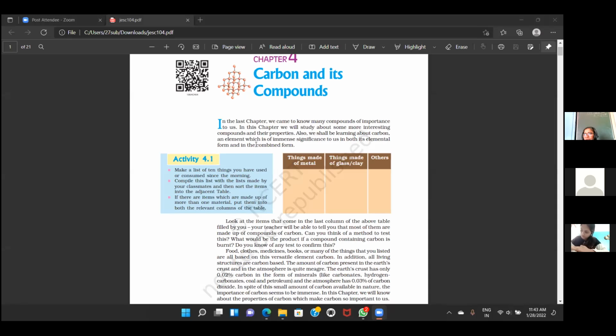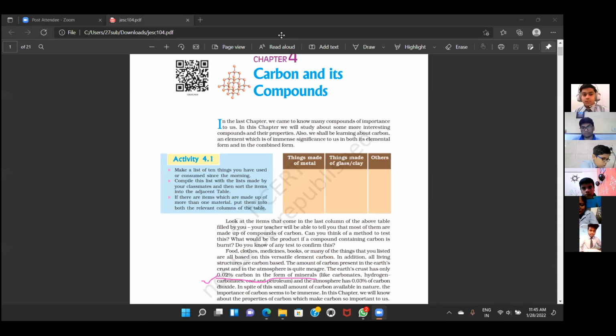Anyone? Though if we see in the earth's crust, in pure form carbon is only 0.02% available in nature, in the form of minerals or carbonates, hydrogen carbonates and petroleum. So it is only 0.02% in nature. Still, we are studying it as organic chemistry, a complete full chapter in class 10. Why are we giving importance to it? Yes, Pari. Ma'am, because all the living things like plants and animals are made up of carbon-based compounds only.